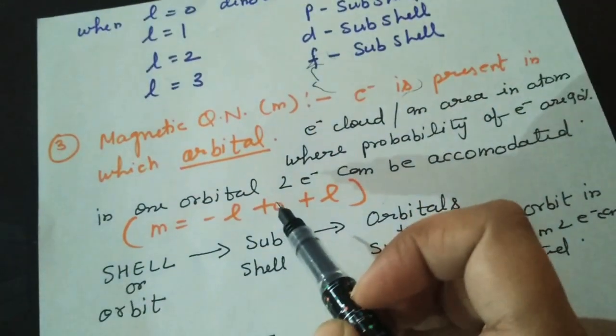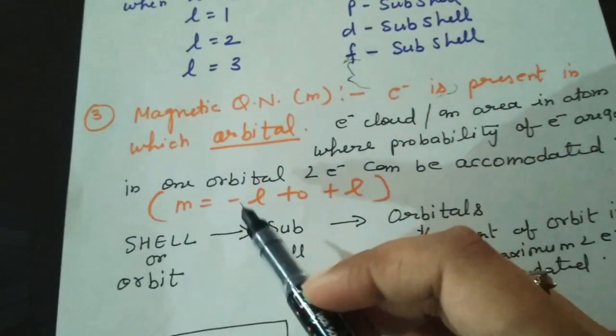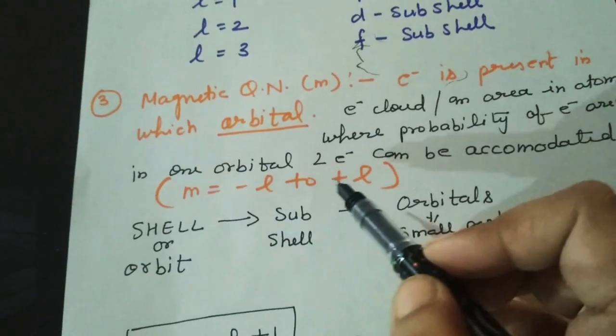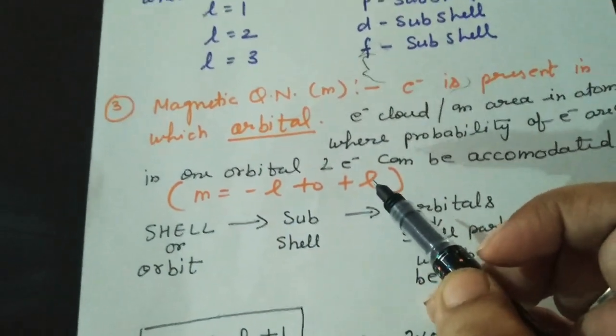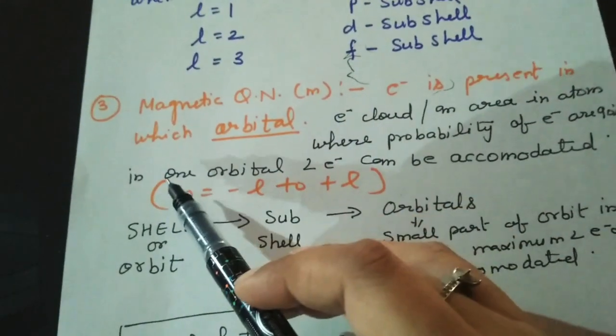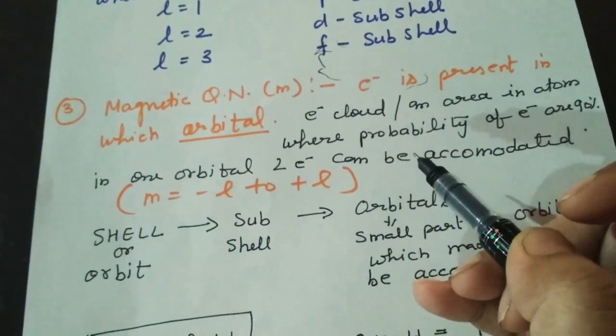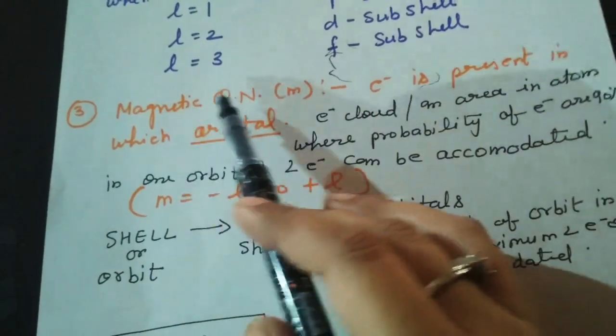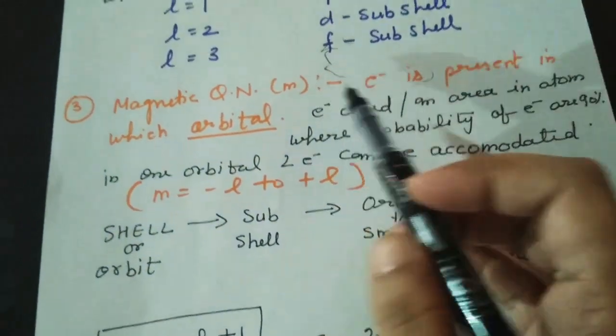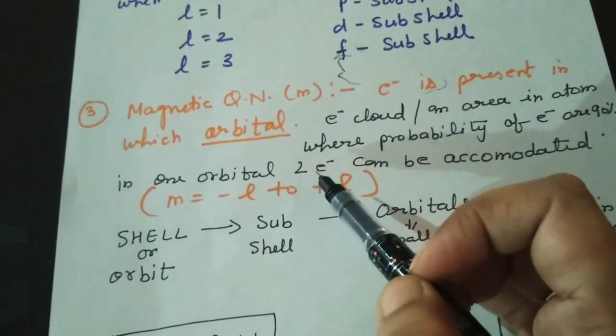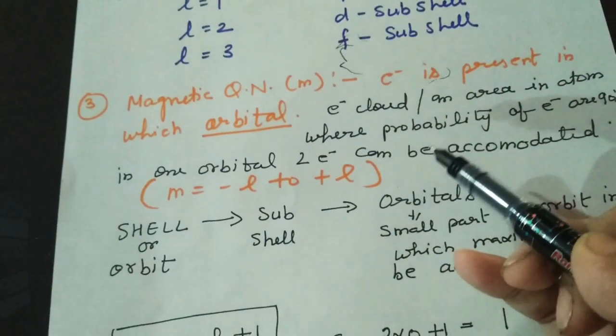And how will we represent it? We will represent it as M equal to minus L to plus L. In one orbital, 2 electrons can be accommodated. For the magnetic quantum number M, there can be a maximum of 2 electrons.